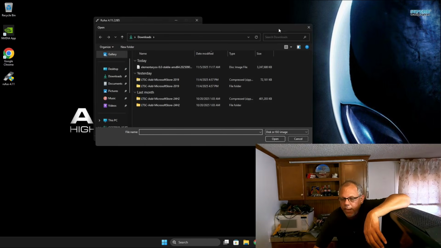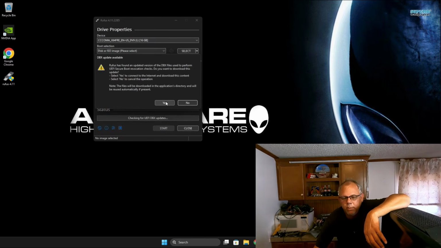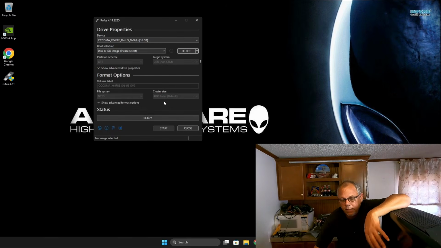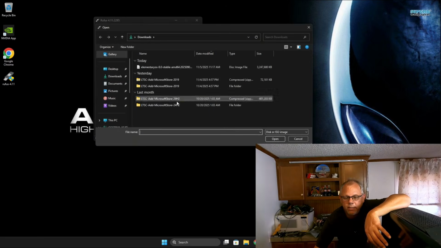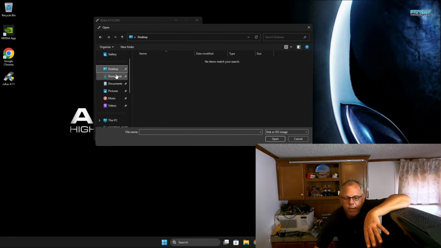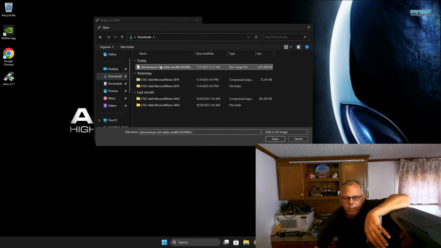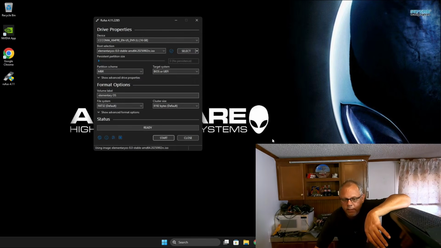I'm going to go right here to... I guess there's another update here. All right, let's try it again. So we're going to take our disk or ISO image right here, and we're going to hit select. My downloads is going to show it, but I don't have it on my desktop. It's in my downloads. So we're going to take Elementary OS 8, and we're going to put it on here.